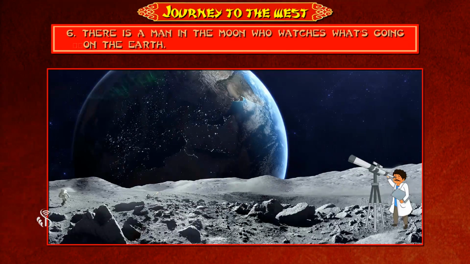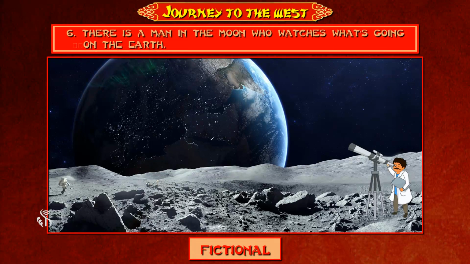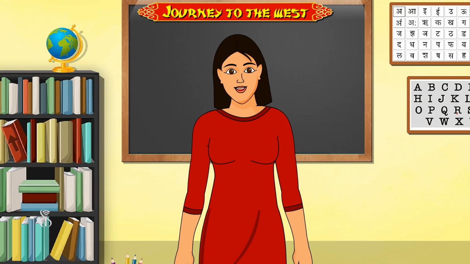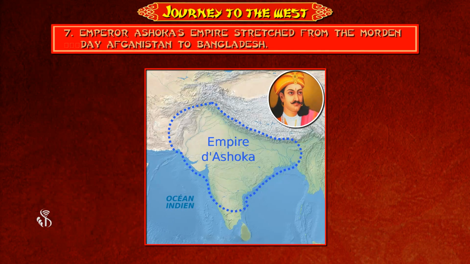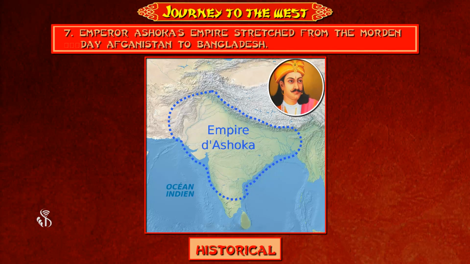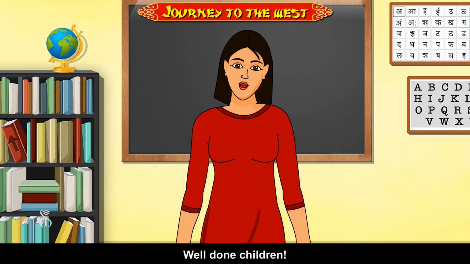Okay, there's a man in the moon who watches what's going on the earth. This statement is fictional. Good. Now the last statement is Emperor Ashoka's empire stretched from the modern-day Afghanistan to Bangladesh. Ma'am, this statement is also historical. Well done, children.